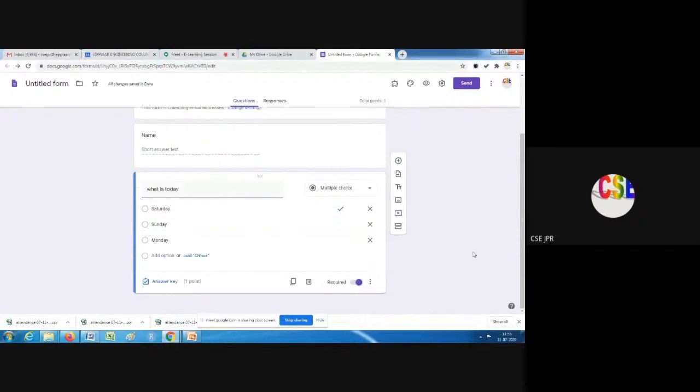Okay, so you can see here the question is there, options are shown, and the green tick shows that we have marked the correct answer. Okay, then it contains 1 point. Now I am going to continue with another question.